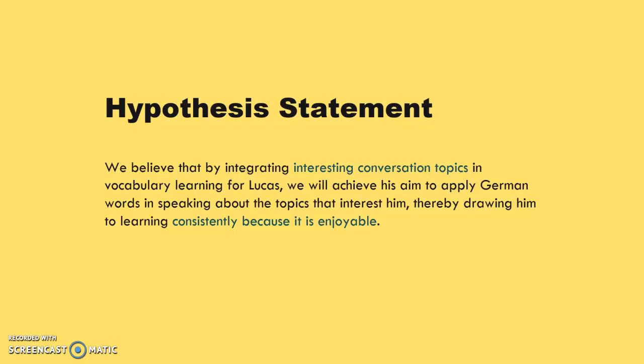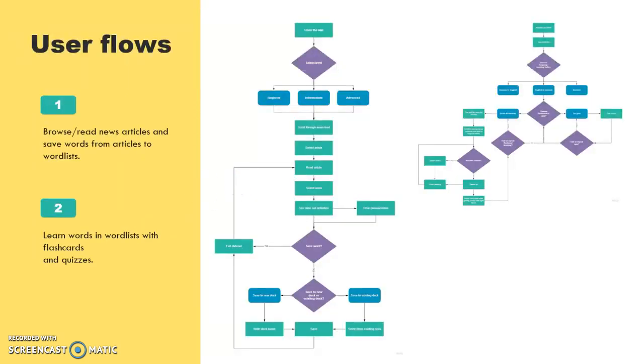So, here's our hypothesis. By integrating interesting conversation topics in vocabulary learning for Lucas, we will achieve his aim to apply German words to speaking about the topics that interest him, thereby drawing him to learn consistently because it is enjoyable. So, based on that, I created two main user flows.